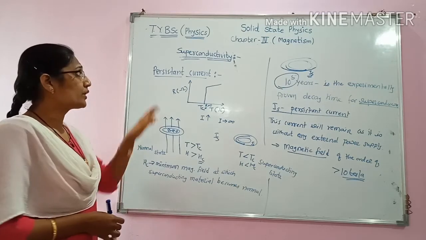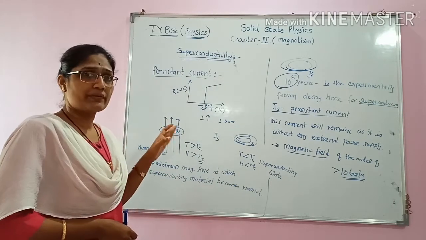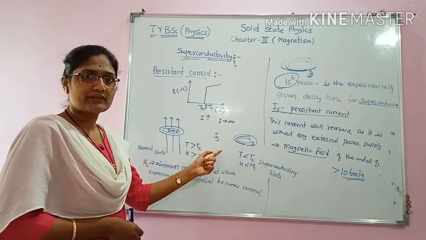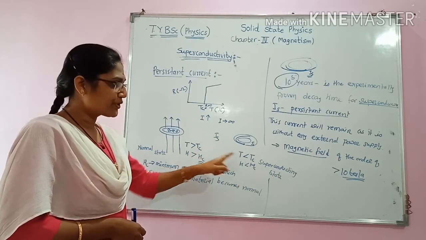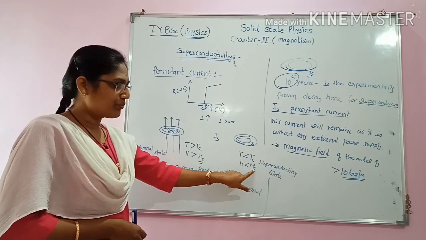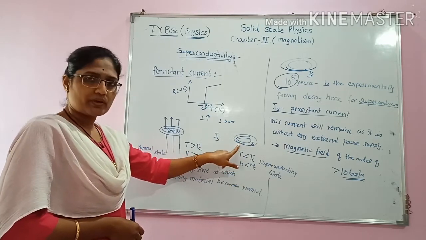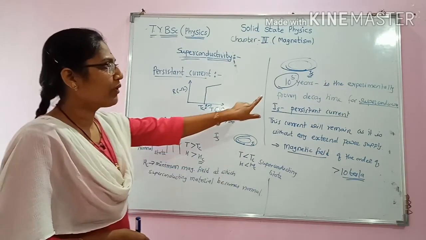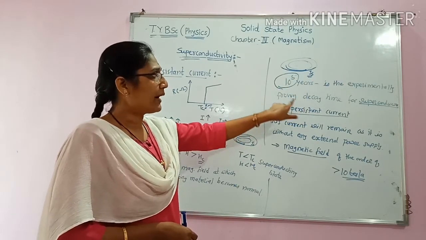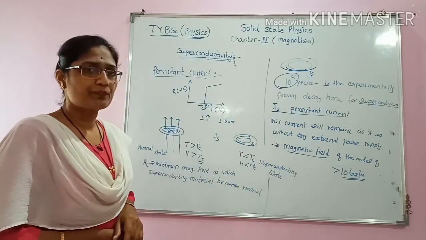So let's revise what is persistent current. Persistent current is the current which is generated in a superconductor when we switch off its external magnetic field, and its temperature should be less than Tc and its applied magnetic field H should be less than Hc. At that time, a current generated in a given superconductor will remain for 10 raised to 5 years, an experimentally proven value, and this time is called the decay time of superconductors.